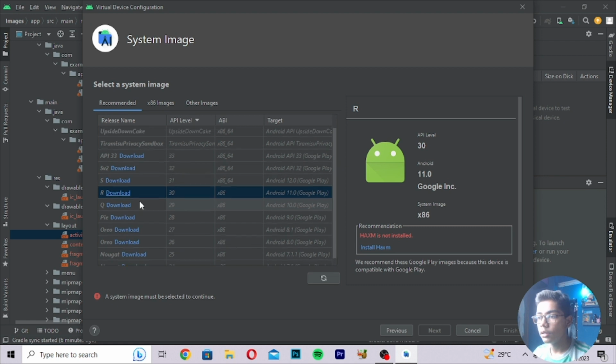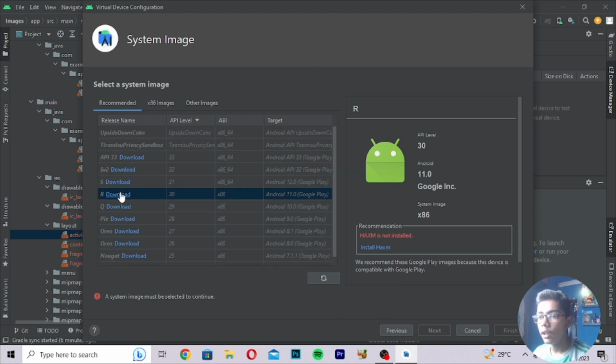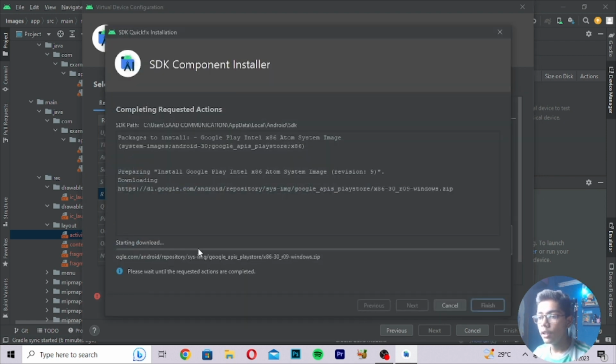So I will now be doing one thing. I will be moving here, then I will be downloading its version. So you have to wait a while till this downloads. It will not be taking too much time. It will be downloading in a while, you can say 2 to 3 minutes it will take to download.